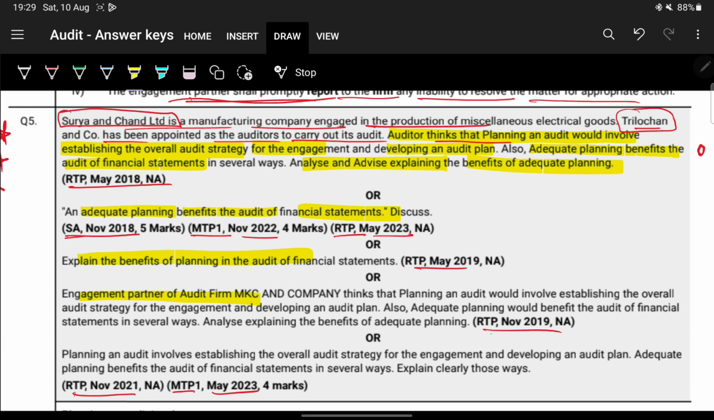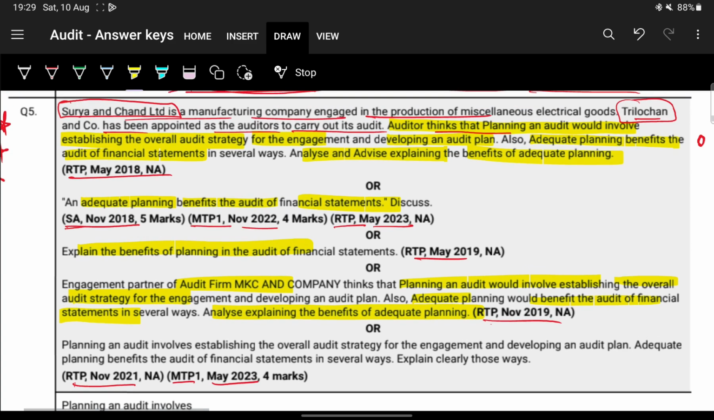Engagement partner of audit firm MKCN company thinks that planning an audit would involve establishing of overall audit strategy and developing an audit plan. Also adequate planning would benefit the audit of financial statements in several ways. Analyze the benefits of audit. So you can see how many times and how many ways this question has been asked. Next, planning an audit involves establishing overall audit strategy. Same thing, explain clearly those ways. So basically they're asking what are the benefits of planning an audit.